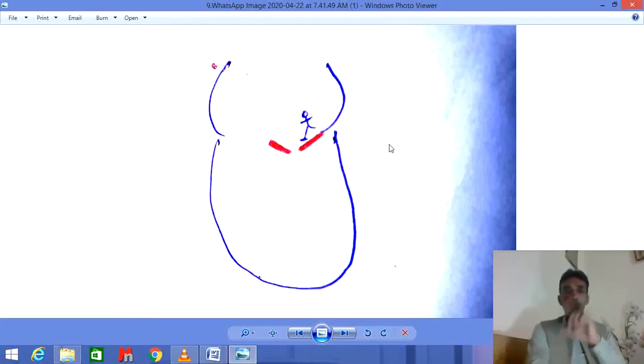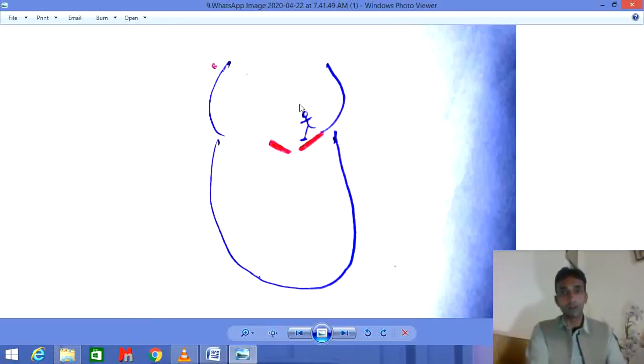This was the last step of diastole, the atrial kick. It is called atrial kick because the atria act just like a kick.